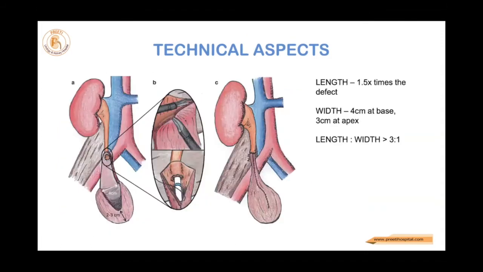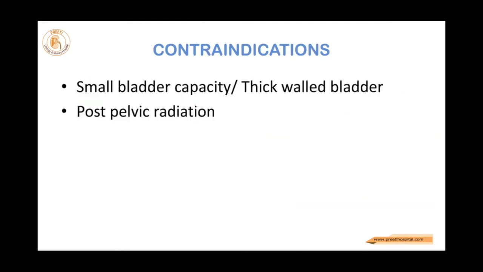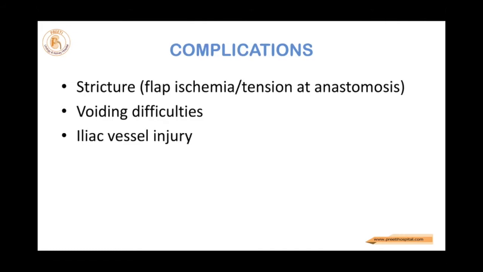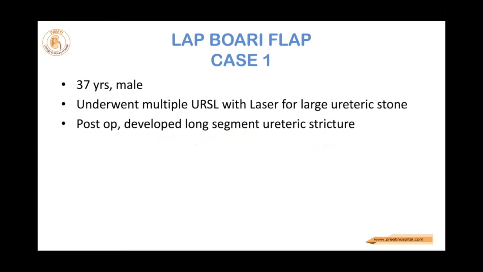This is a primary concept. Either you can do a tunneled anastomosis into the mucosa or direct end-to-end. Contraindications are small bladder capacity and radiation. Complications, like any anastomosis, it can stricture, and it can cause voiding difficulty if you use too much of the bladder, and iliac vessel injury. Now my case is an interesting case.